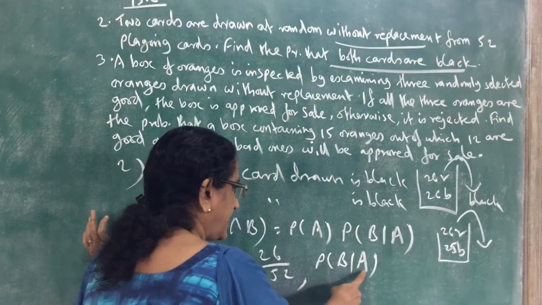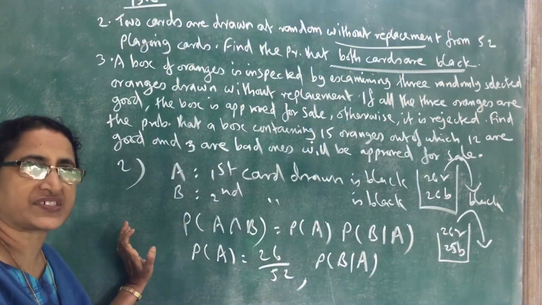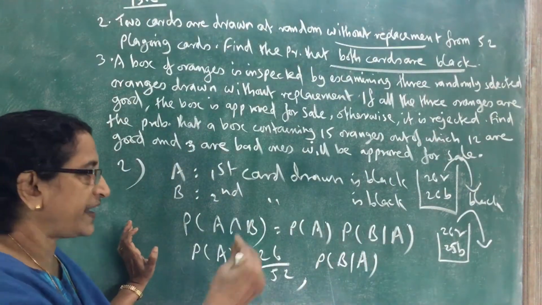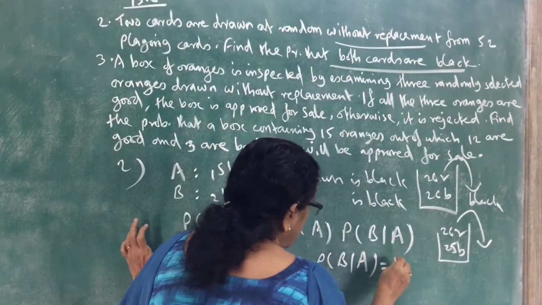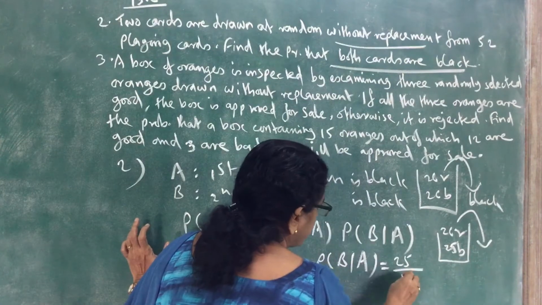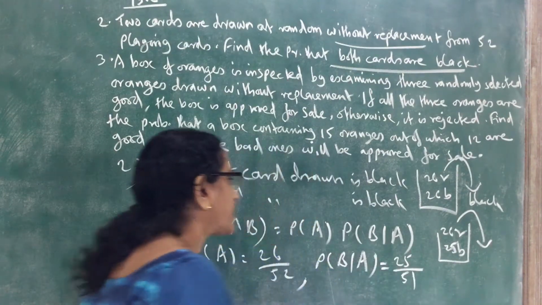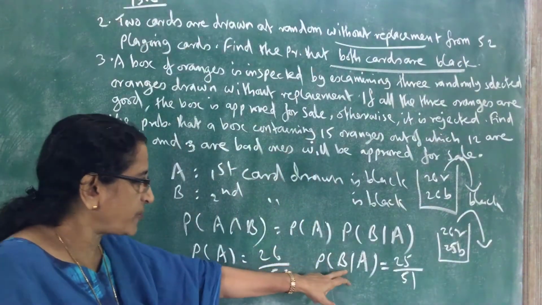So B given A, on the condition that first drawn card is black, remaining only 25 black. Therefore we want to get one black from 25 out of only 51 remaining. So that is probability of B given A.